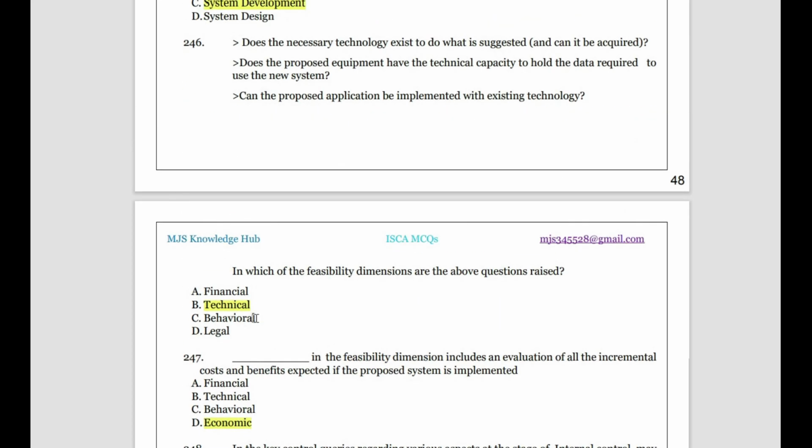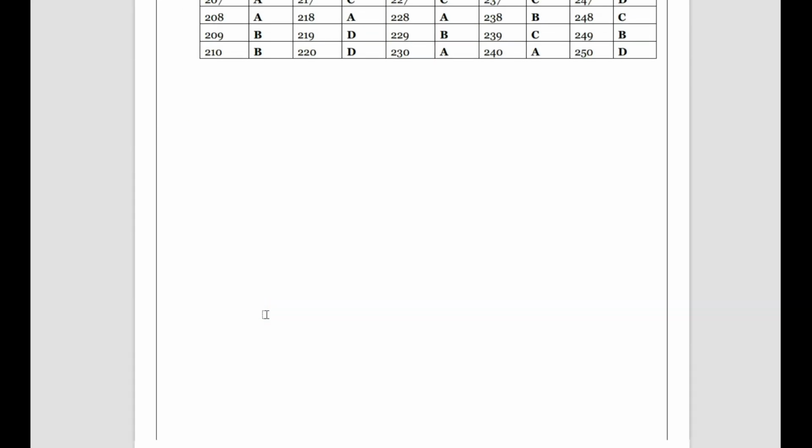So this is the entire chapter number 5, my friends. Tomorrow we'll be starting chapter number 6.